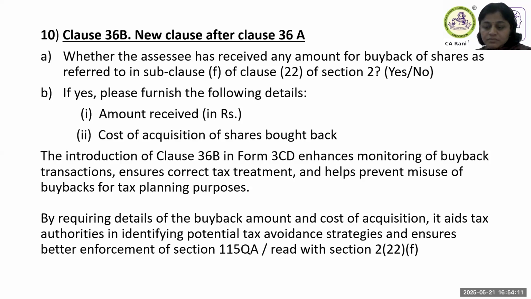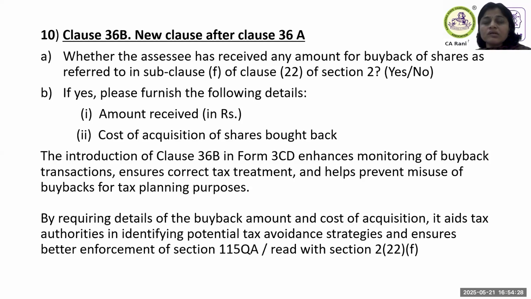And as you know, the dividend is taxable in the hands of the shareholder. So there will be a corresponding TDS also by the company.